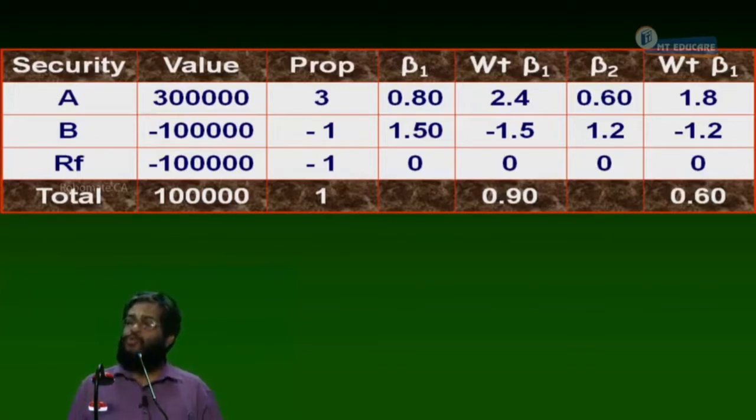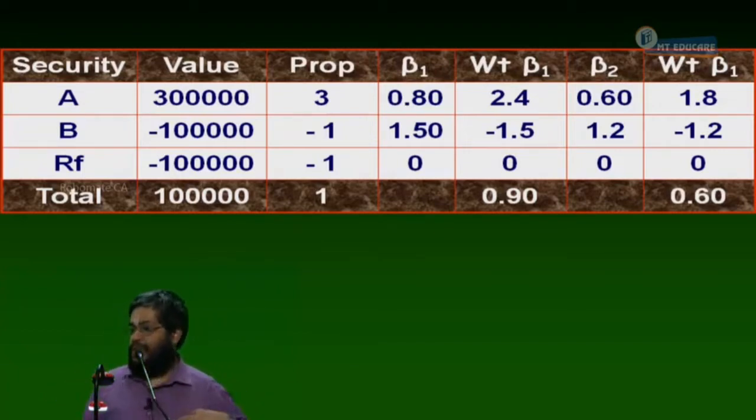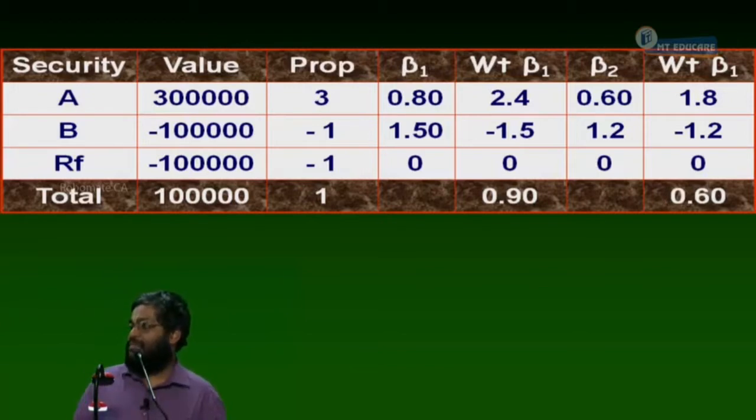Next. Point number 2. The relationship between the levered and unlevered beta can be established as follows. Can I proceed or not? Now, write the formula and then substitute.